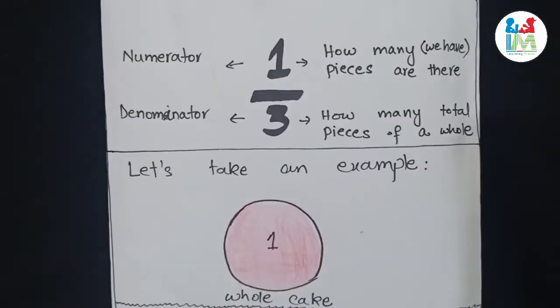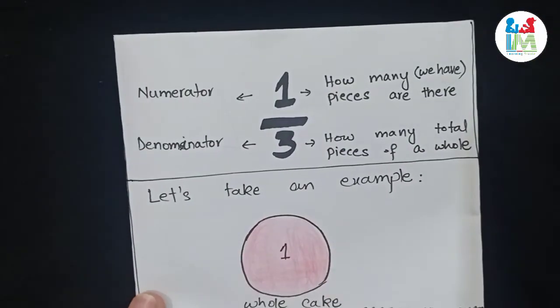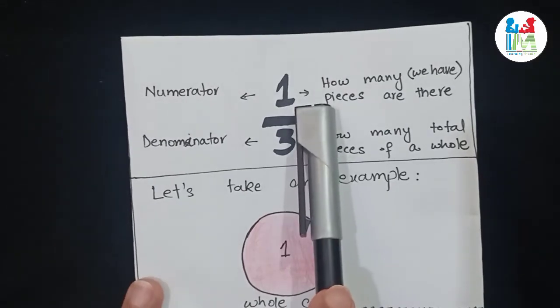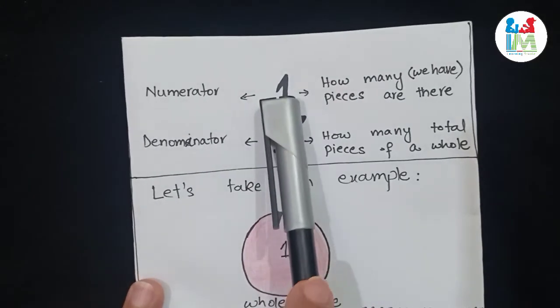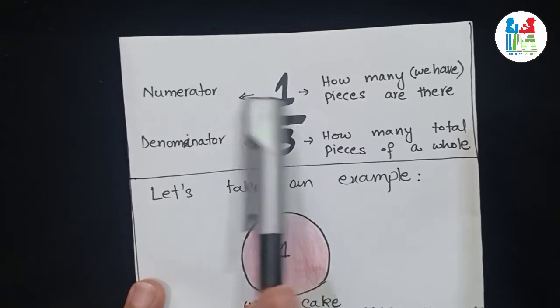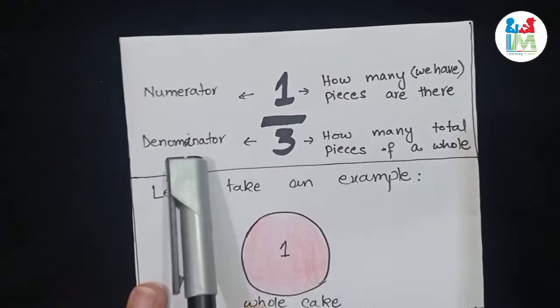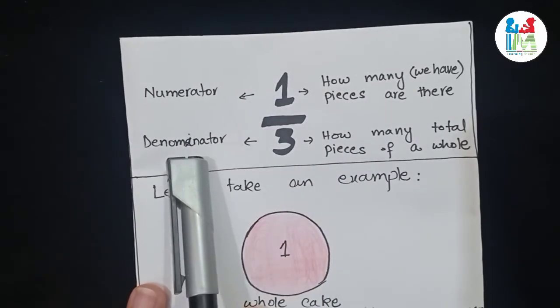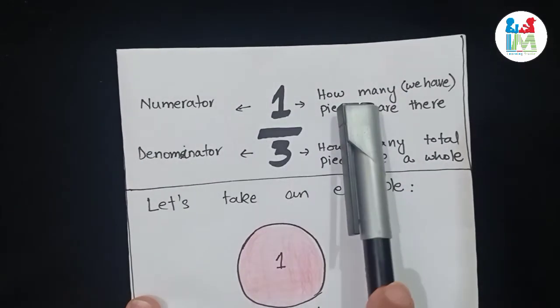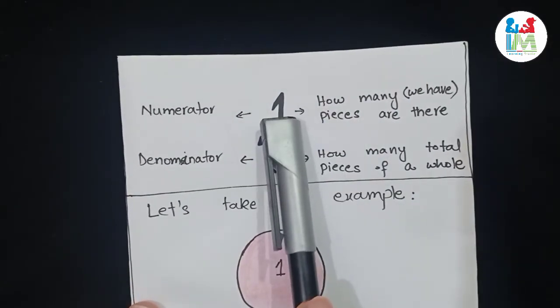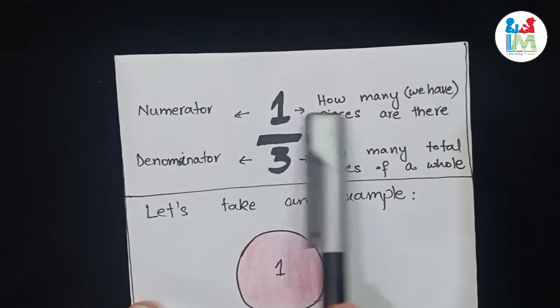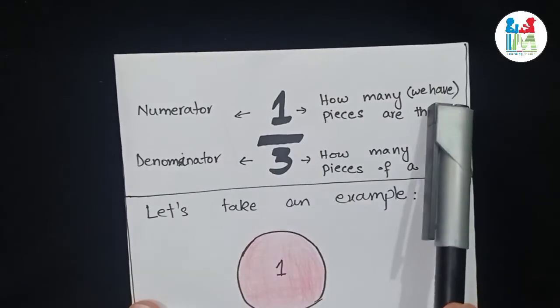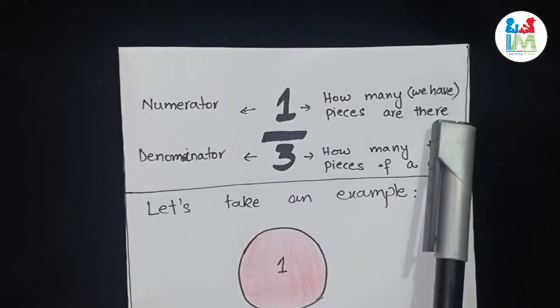Now look at this fraction 1/3. The above number we call the numerator and the below number 3 is called the denominator. The numerator shows how many parts we have, how many pieces we have, and the denominator shows how many total pieces of a whole.